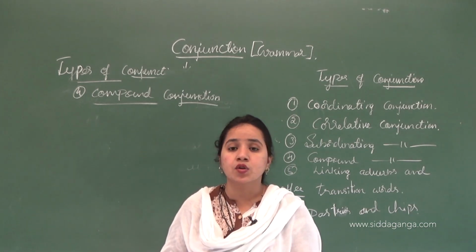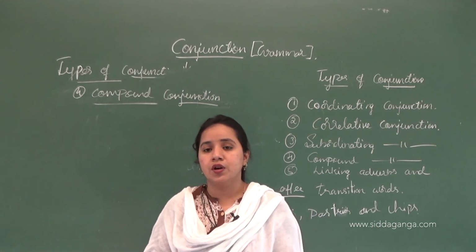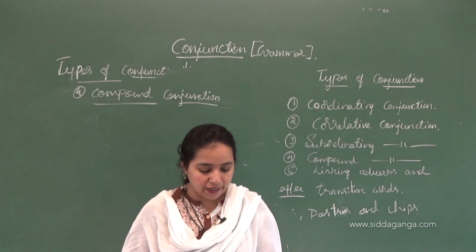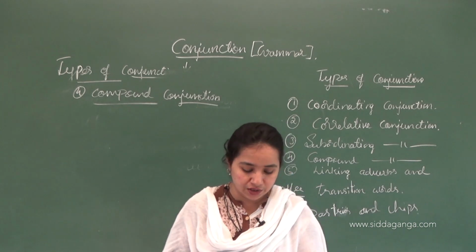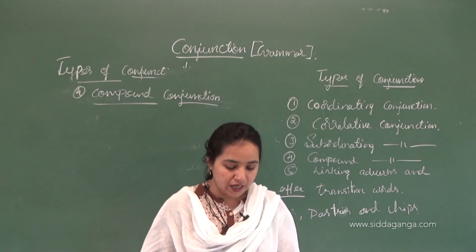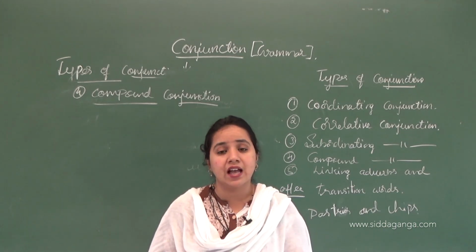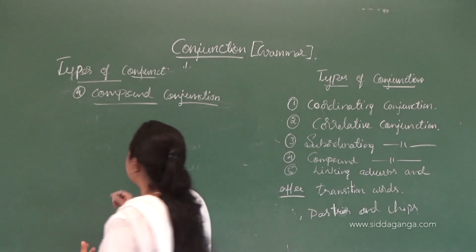Here more than two or three words are there. Examples: in order that, on condition that, even if, so that, provided that, as though, as if, as well as, as soon as.